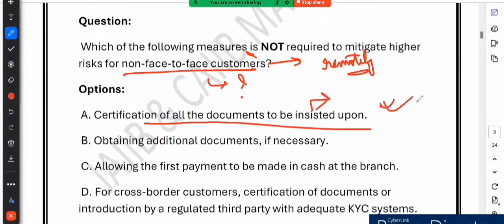This is required, right? Option B says obtaining additional documents if necessary. Correct again. If the bank feels that something is unclear, they might ask for extra documents to make sure everything is in order. So this is also correct.